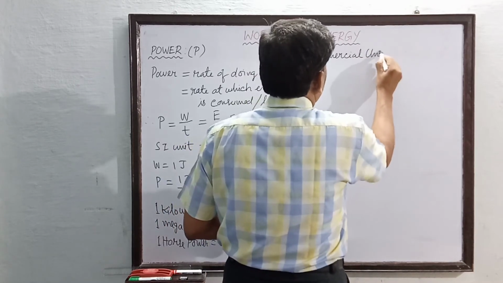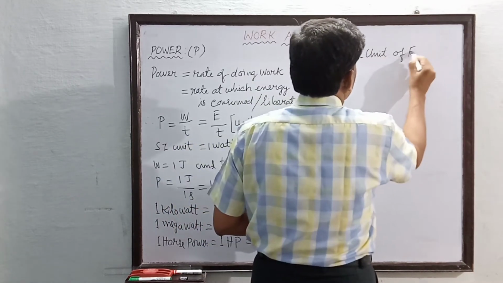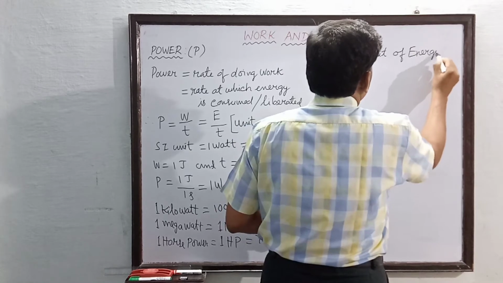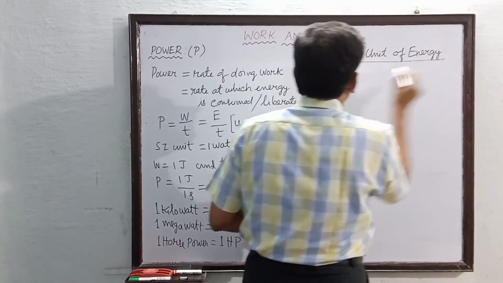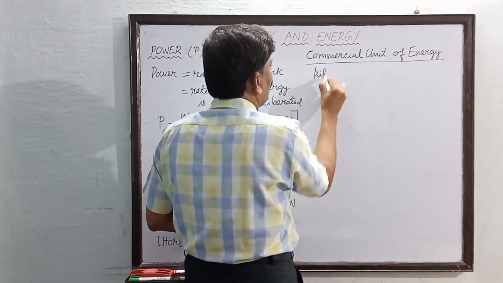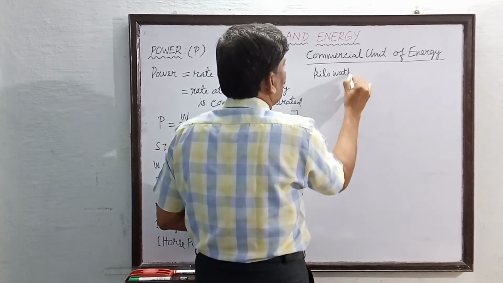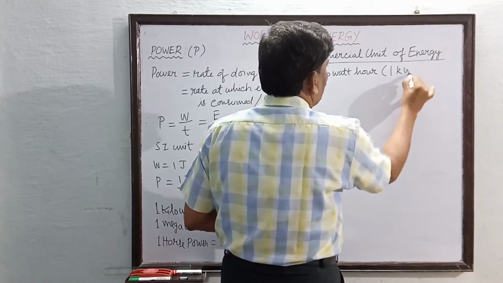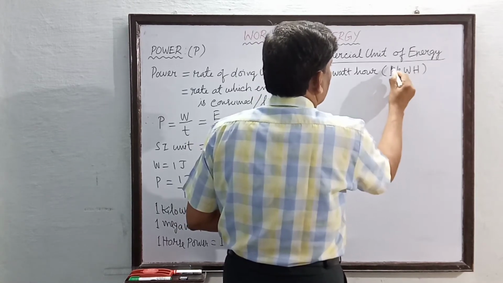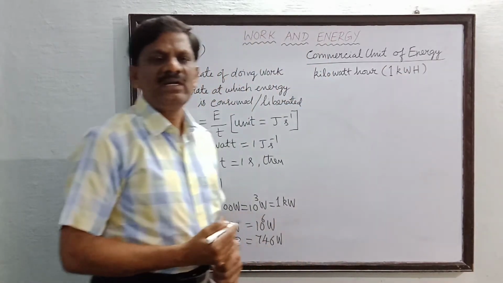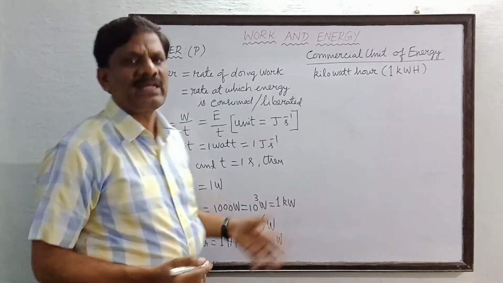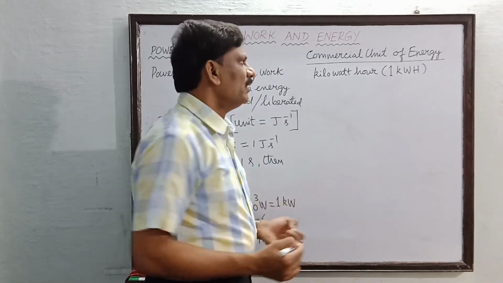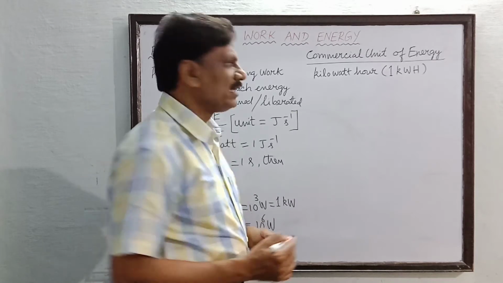Commercial unit of energy, and this is nothing but a kilowatt hour. In short, it is written as 1 kWh. This is called the commercial unit of energy. Specifically for electrical energy we use this. So what is this kilowatt hour?